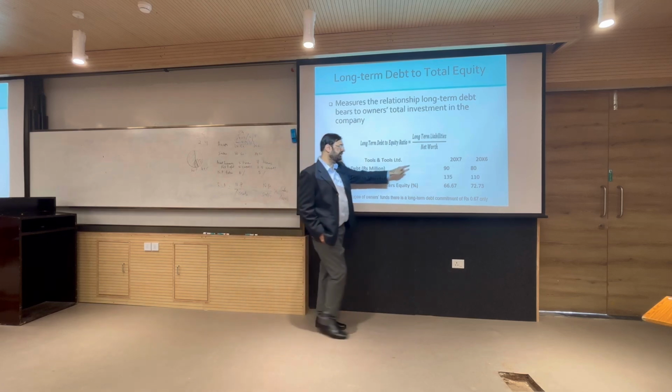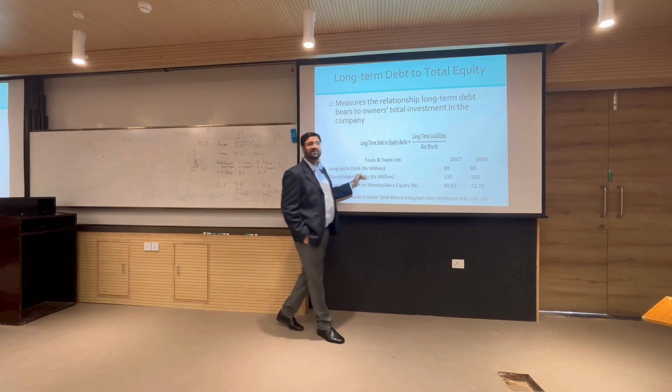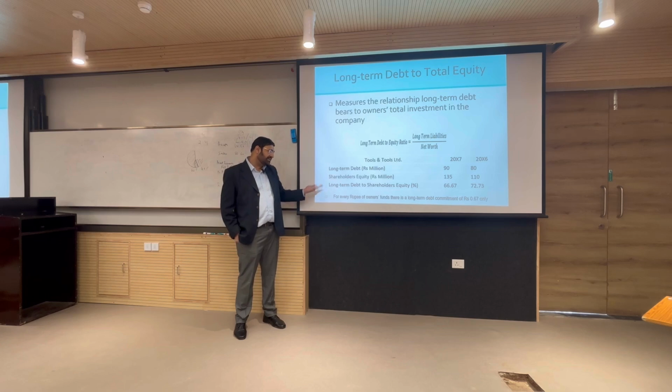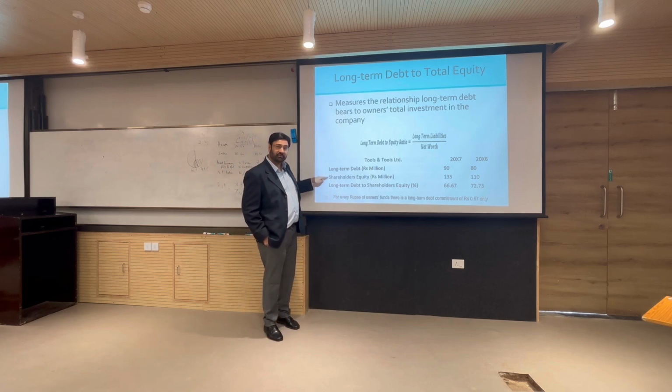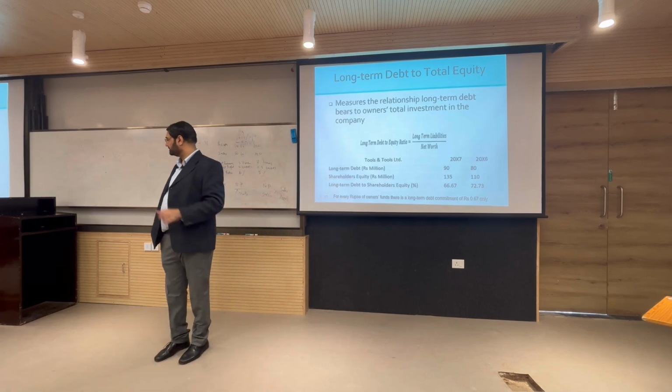Where is 225? 90 and 135, joint total is 225. So, 40:60 की ratio में हमने 40% is long term debt, 60% is equity. Are you seeing that? The other way of putting it is, for every rupee of owner's funds, we have a debt of 0.67 only, which is the same thing, right? Are you clear? Clear now? Next.